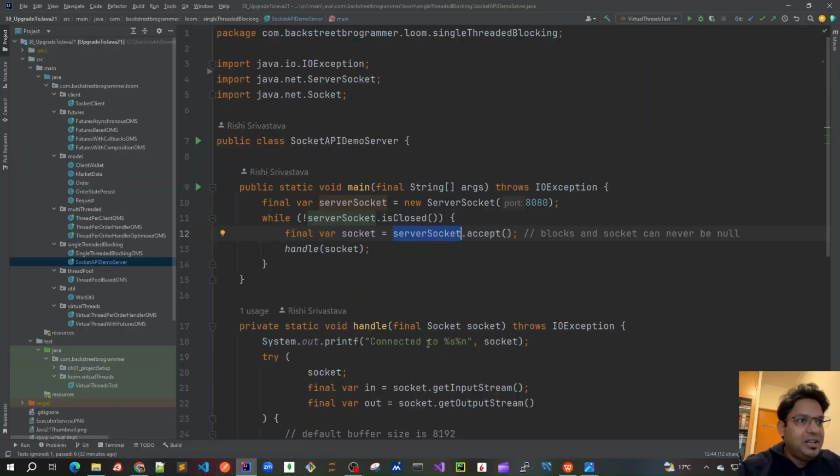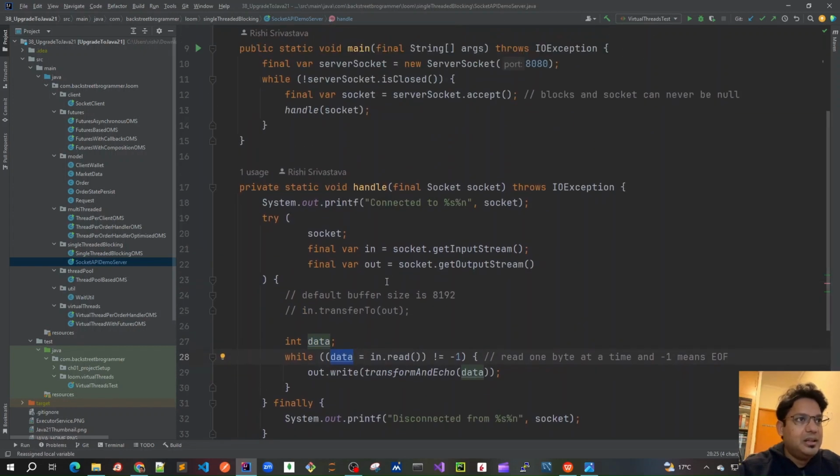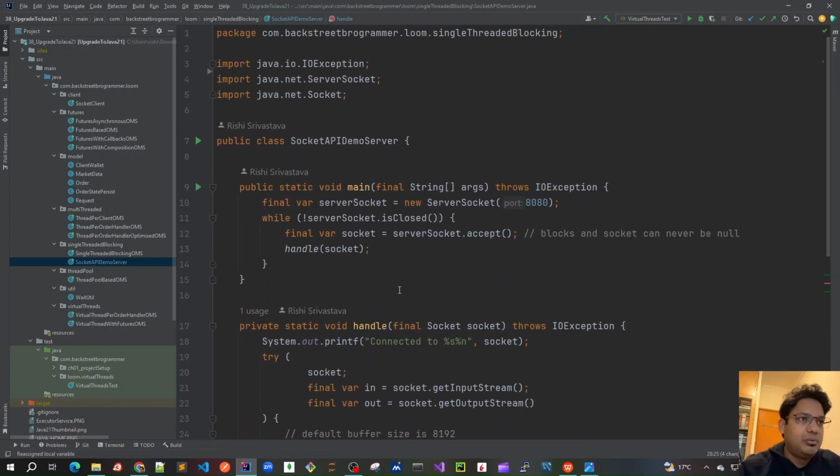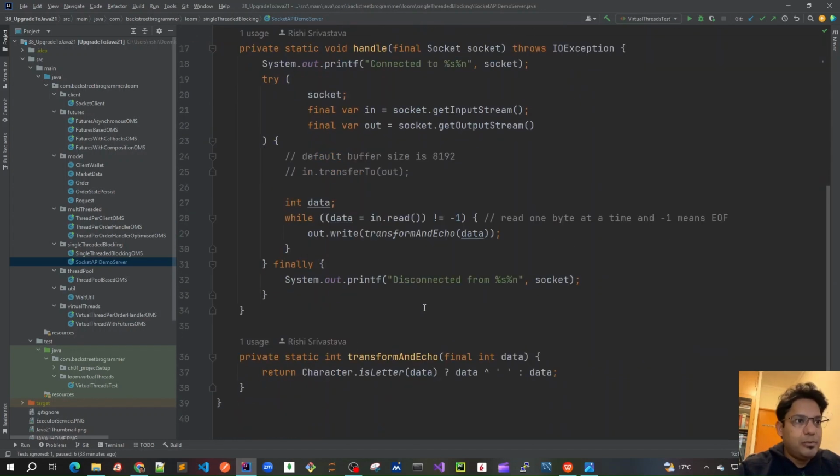Also, we are actually reading one byte at a time. So definitely, this is just for demonstration purposes. Never try to do this. We will go through a lot of examples where we handle multiple client requests at the same time, and we will see how the throughput, latency, and concurrency can be improved when we are writing this type of server. Okay, so this is just for the demo of the servers.